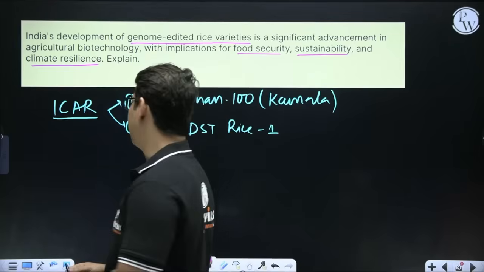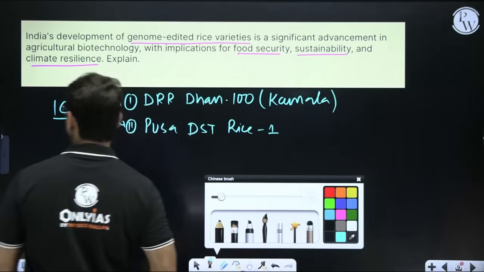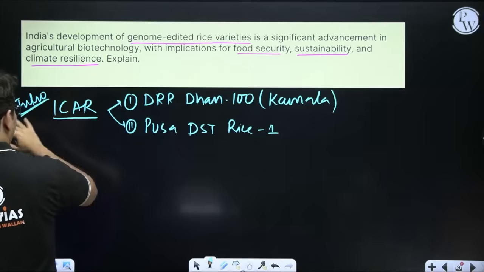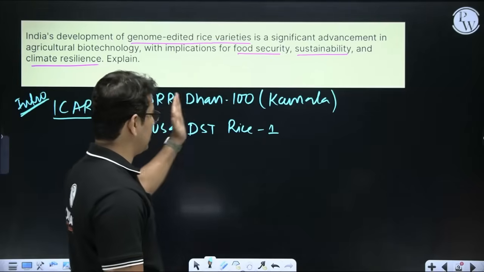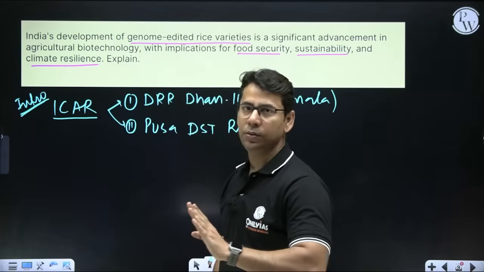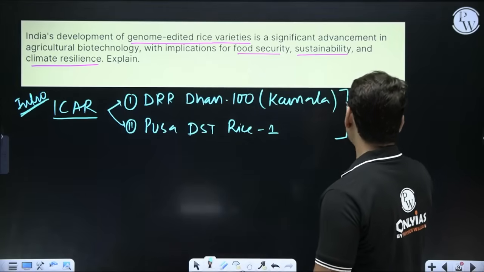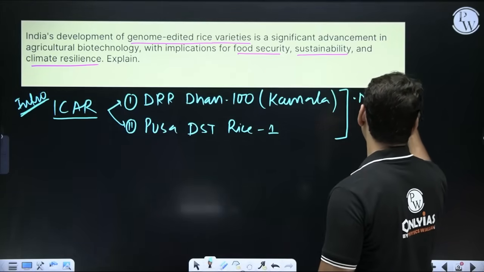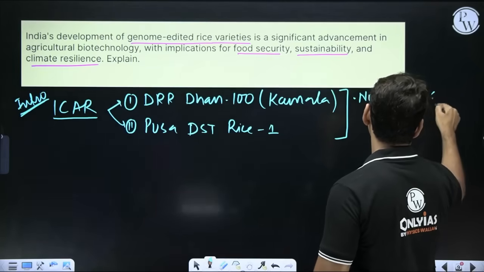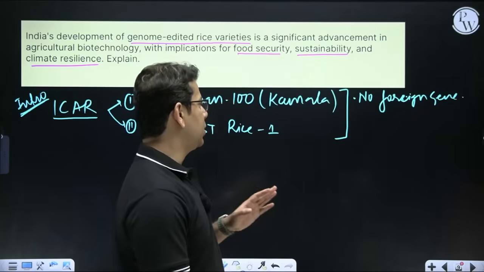So here what we have to talk about in the intro part, when you introduce your answer, in the first para you write about this achievement, and at the same time you need to mention two things about it. The first thing, no foreign gene was included in it.